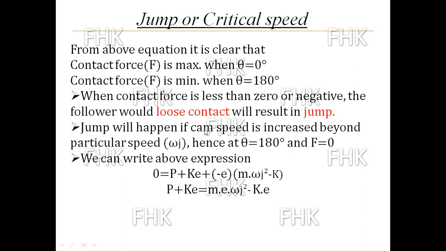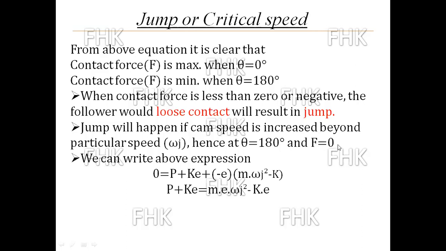The jump will happen if cam speed is increased beyond a particular speed, and that particular speed is nothing but the jump speed omega J. It happens at theta equal to 180 degree, when the force applied by the cam is equal to 0.